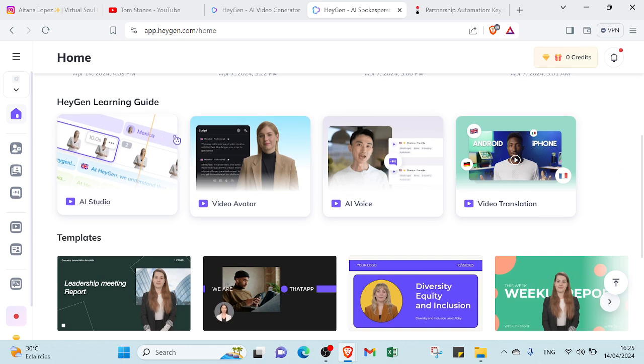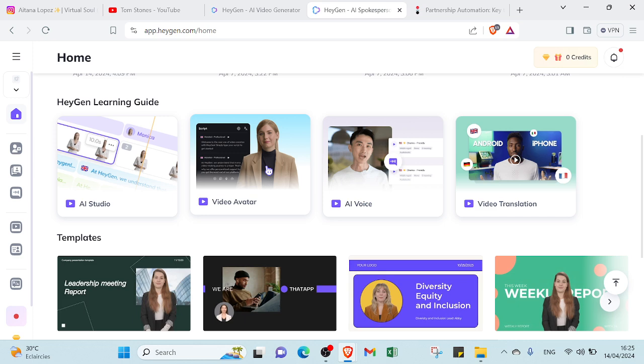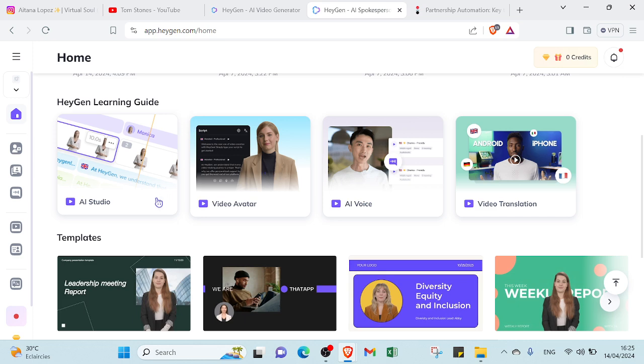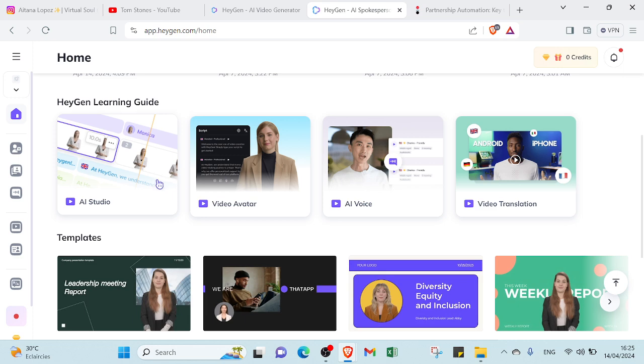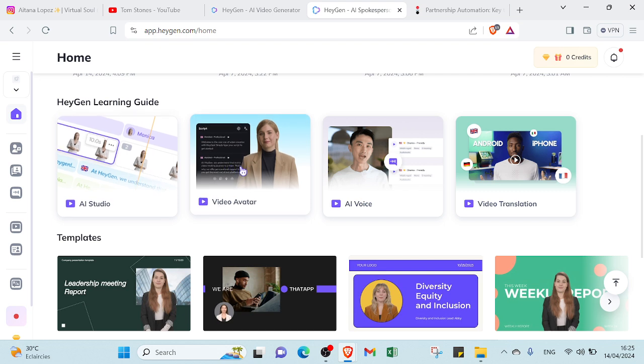So here we have the HeyGen learning guide. If you didn't understand something, for example about AI Studio, you can go to the guide and click over here, and you'll find a video with an AI influencer explaining that topic. The same thing for video avatar, AI voice, and video translation.